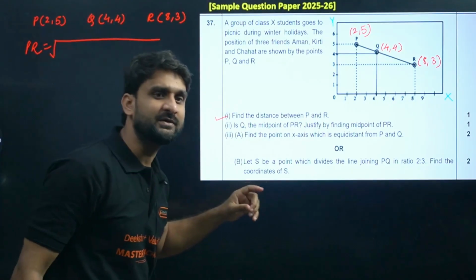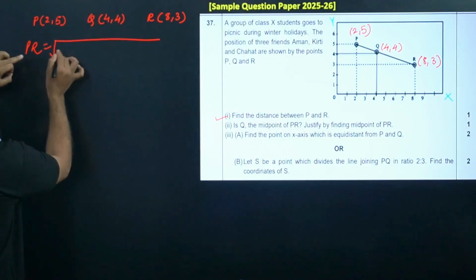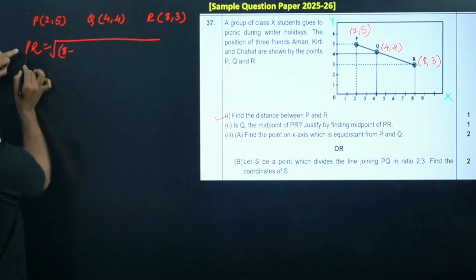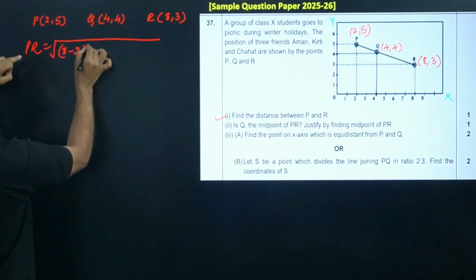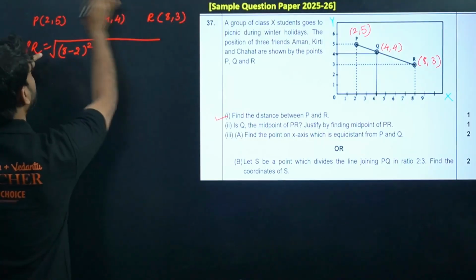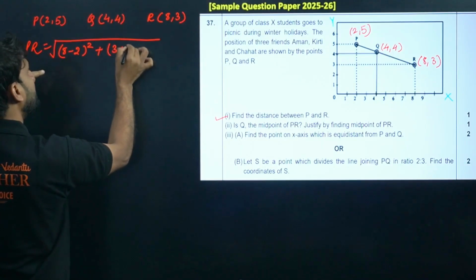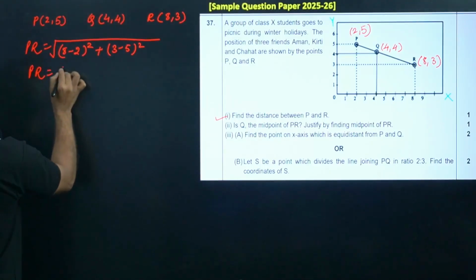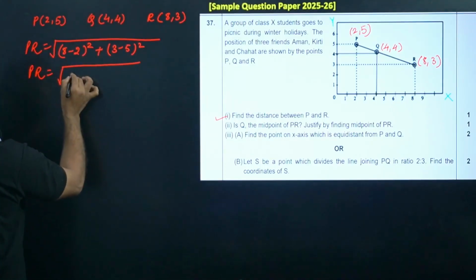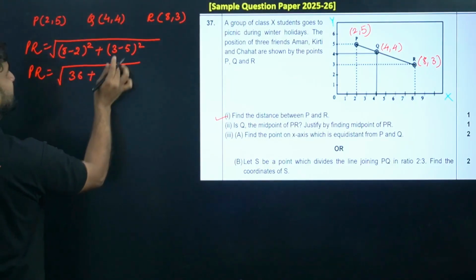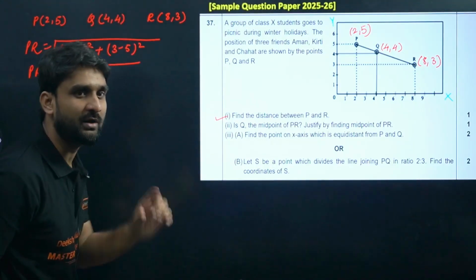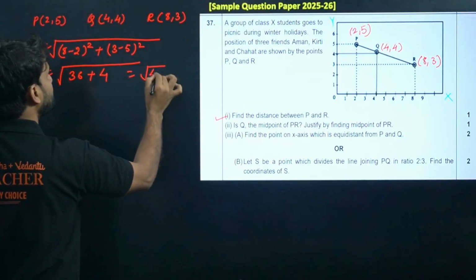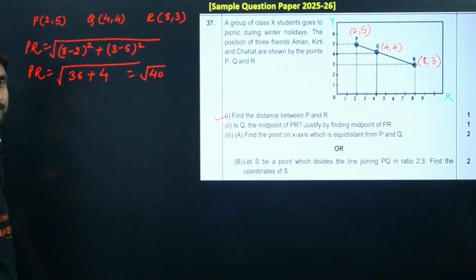I am writing P first, then R. So what we have to do? R 8 minus, we are taking P, 2, so 8 minus 2 square plus 3 minus 5 whole square. So 8 minus 2 is 6, square is 36. And 3 minus 5 is minus 2, and the square of minus 2 equals positive 4. So we are getting under root 40.